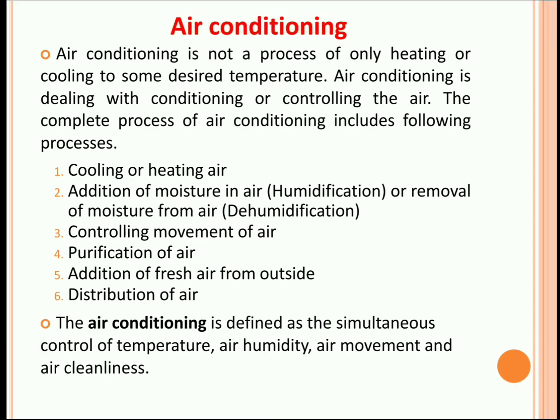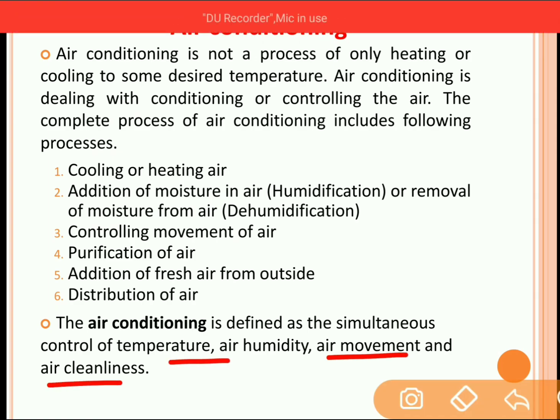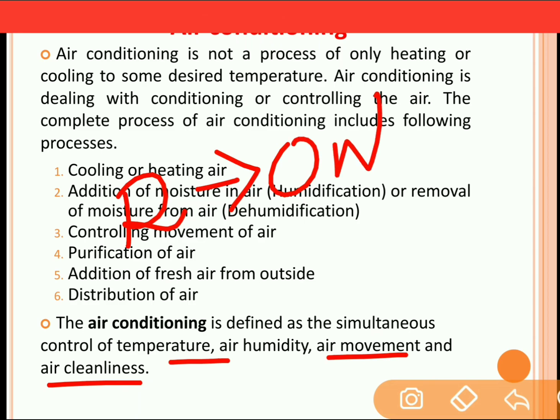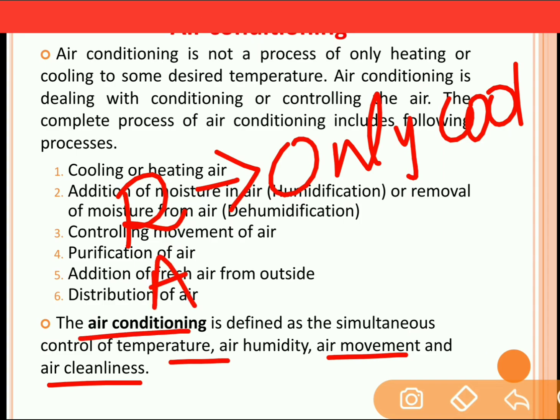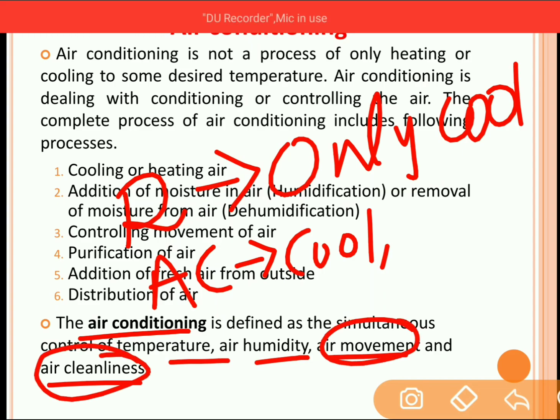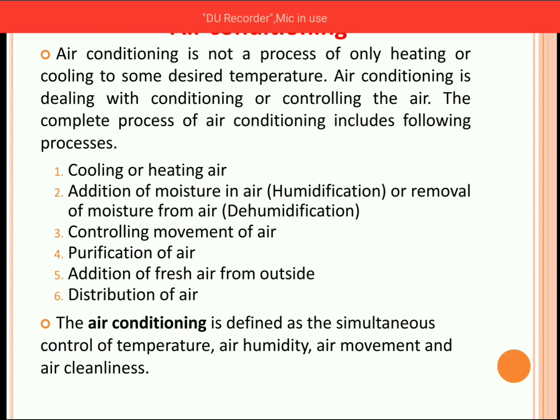Now air conditioning is defined as the simultaneous control of temperature, air humidity, air movement, and air cleanliness. The purpose of refrigeration is only to cool the space, whereas the function of air conditioning is not only to cool the space. Other than that, it is used to humidify the air, to control the movement of the air, and to clean the air. So the purpose of air conditioning is more as compared to that of refrigeration.